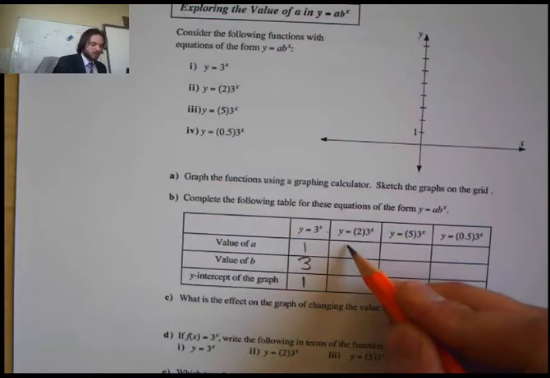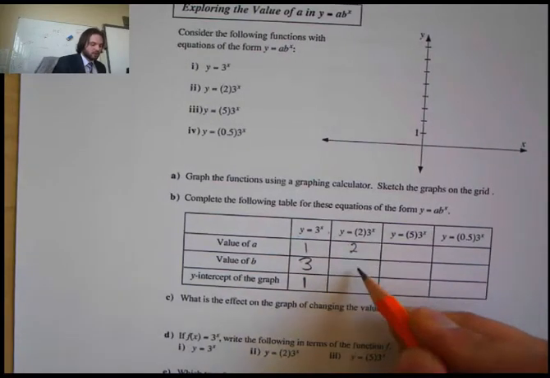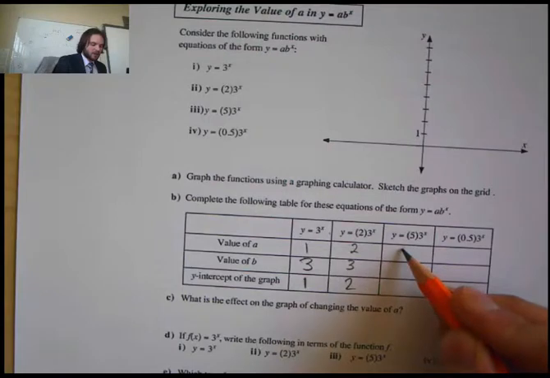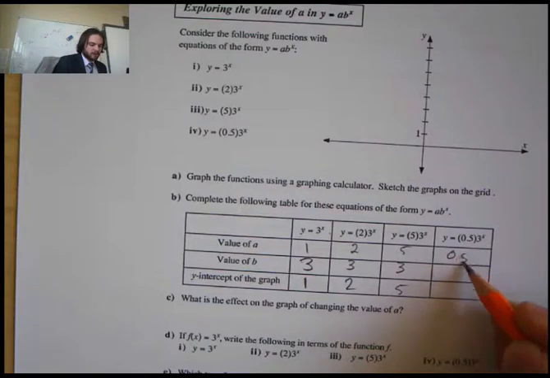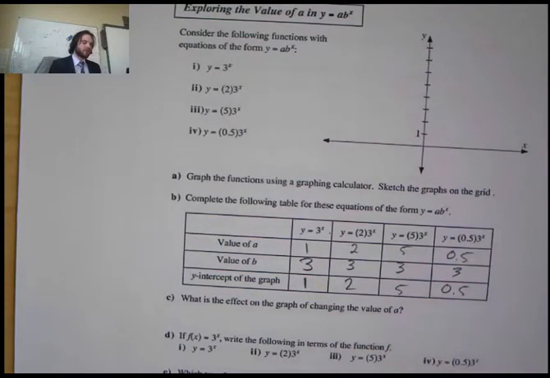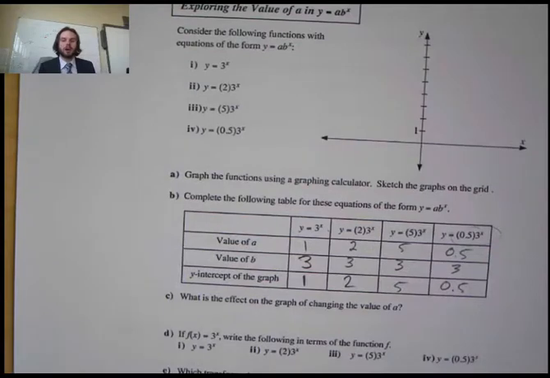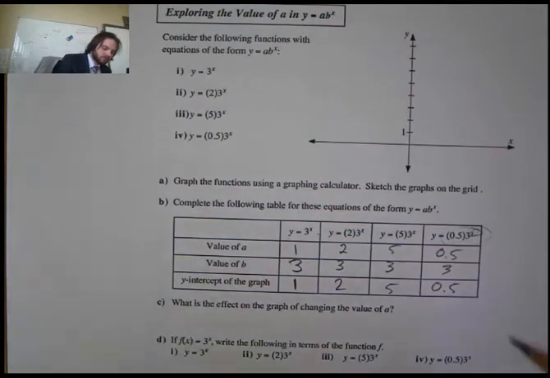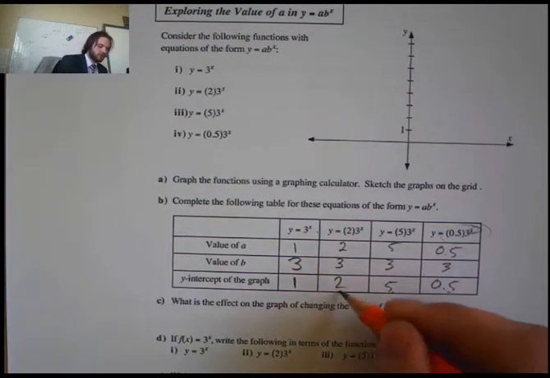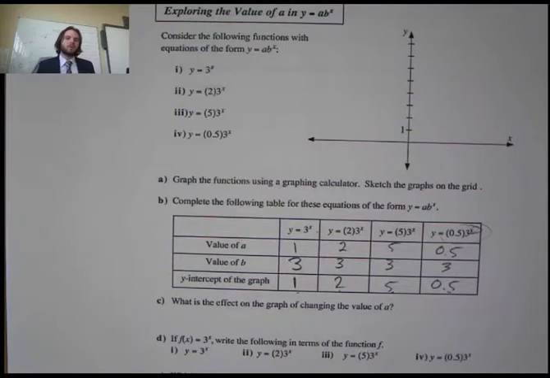Okay? Here, we have the value of a is 2. The value of b is 3. Y-intercept is 2. And then here we're going to have 0.5, 3, 0.5. So if you remember, this is our initial at 0 time, or 0 x, right? How much population do we have? 0.5, 5, 2, 1. So using that, what is going to be your a value maybe for our Walking Dead question? What is your b value for the Walking Dead question? See if you could use that to help you solve that question, okay?